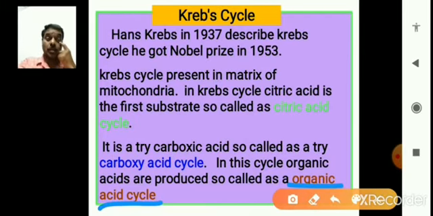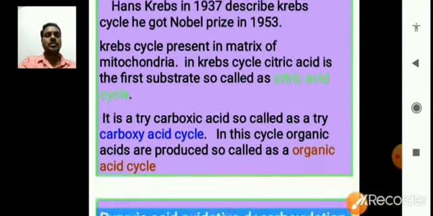To summarize: the name Krebs cycle comes from the scientist Hans Krebs; it is called the citric acid cycle because citric acid is the substrate formed; citric acid has 3 carboxylic groups, so it is called the tricarboxylic acid cycle; and many organic acids are produced, so it is the organic acid cycle. This is the introduction of the Krebs cycle.